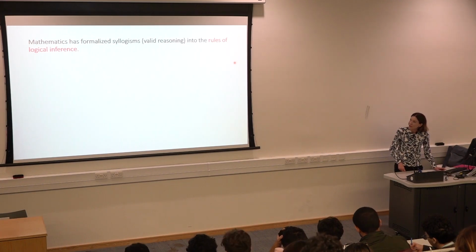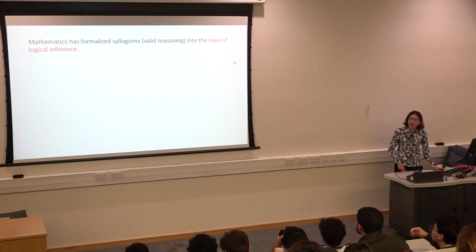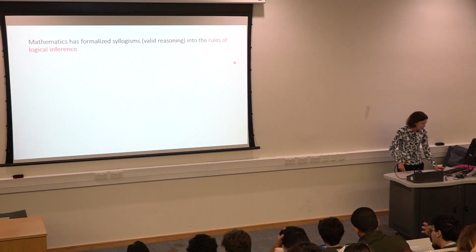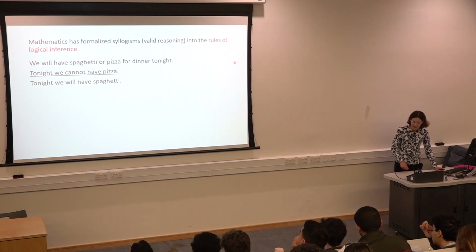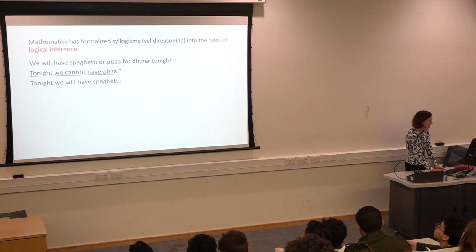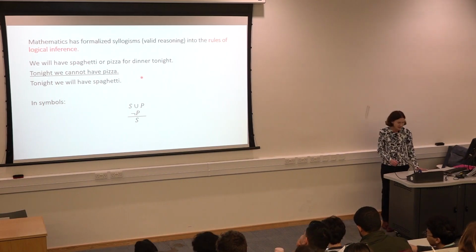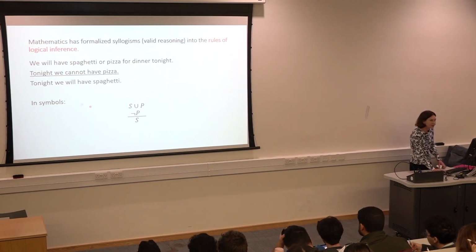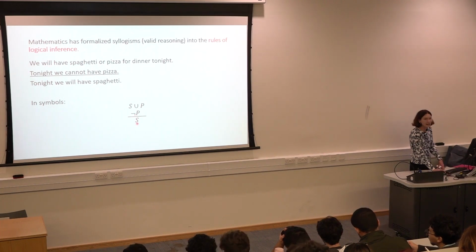And I'm going to show you an example of what the symbols look like. You may have seen it before. If you have, great. If you haven't, it doesn't matter at all, right? So this one is saying that one of two things is true. Either spaghetti or pizza is true, and then we cannot have pizza. And it's written in symbols in this kind of a way. You've seen this sort of thing before? Almost certainly, yes. S or P is true. P is not true. Conclusion, S is true, right? So it's in symbols like this, yes.